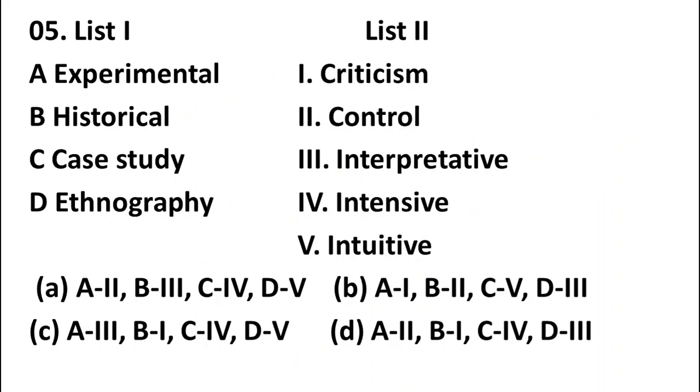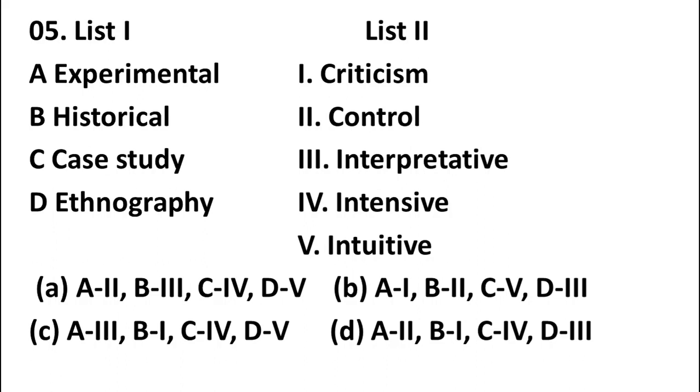Match the following. Here list 1 and list 2. In list 1, some research types are there: experimental, historical, case study, D ethnography. List 2: criticism, control, interpretive, intensive and institutive. Friends, remember some points about experimental research.